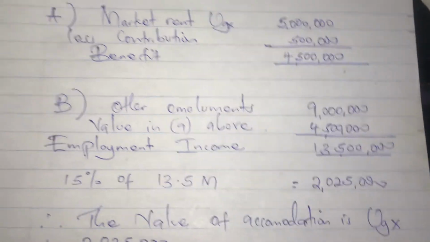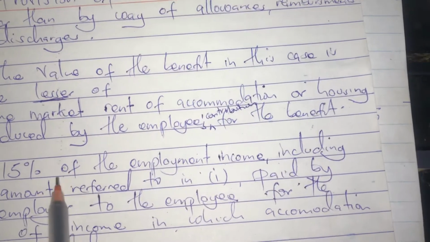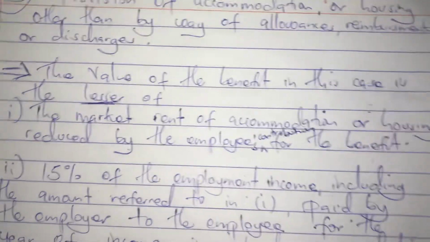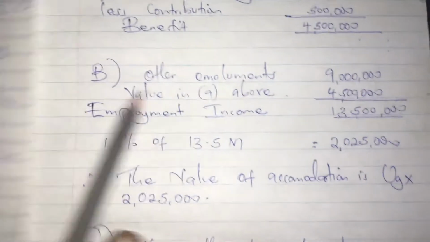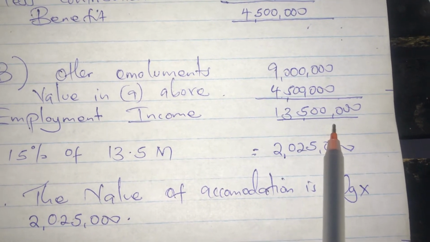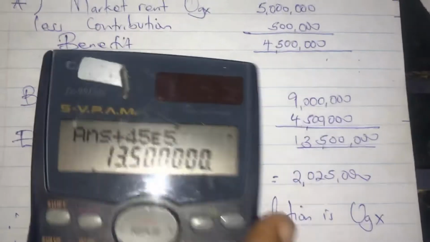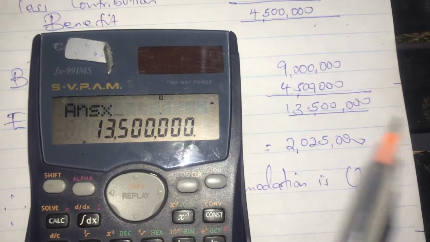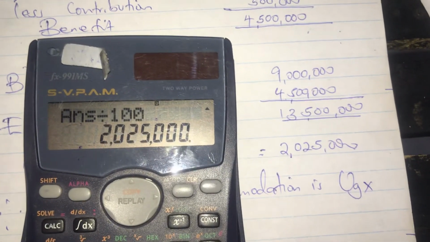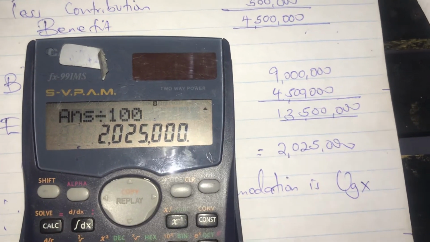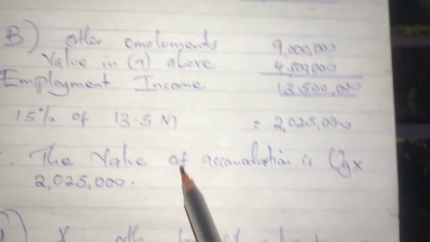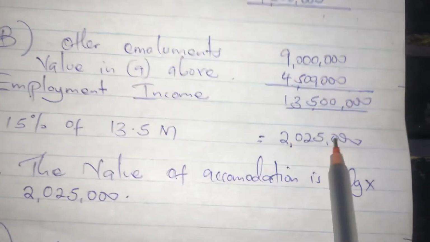After that, they told us to get 15% of the employment income. So we get 15% of the 13.5M: times 15 divided by 100. It is 2,025,000. So 2,025,000 is the value in part B.